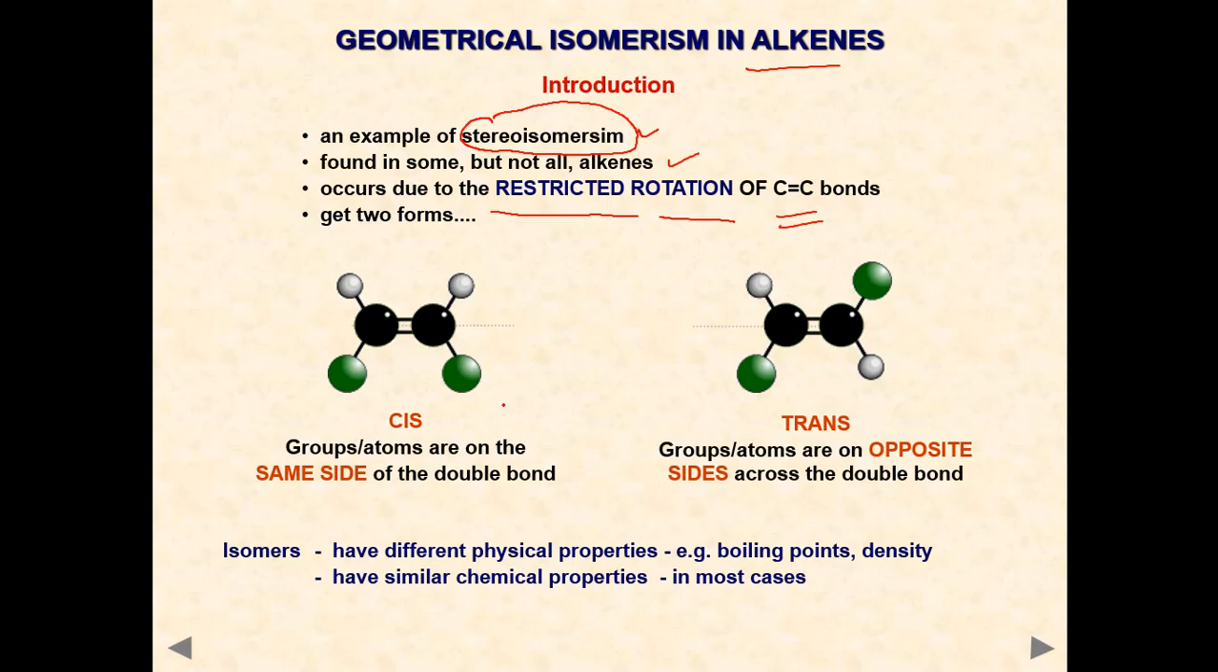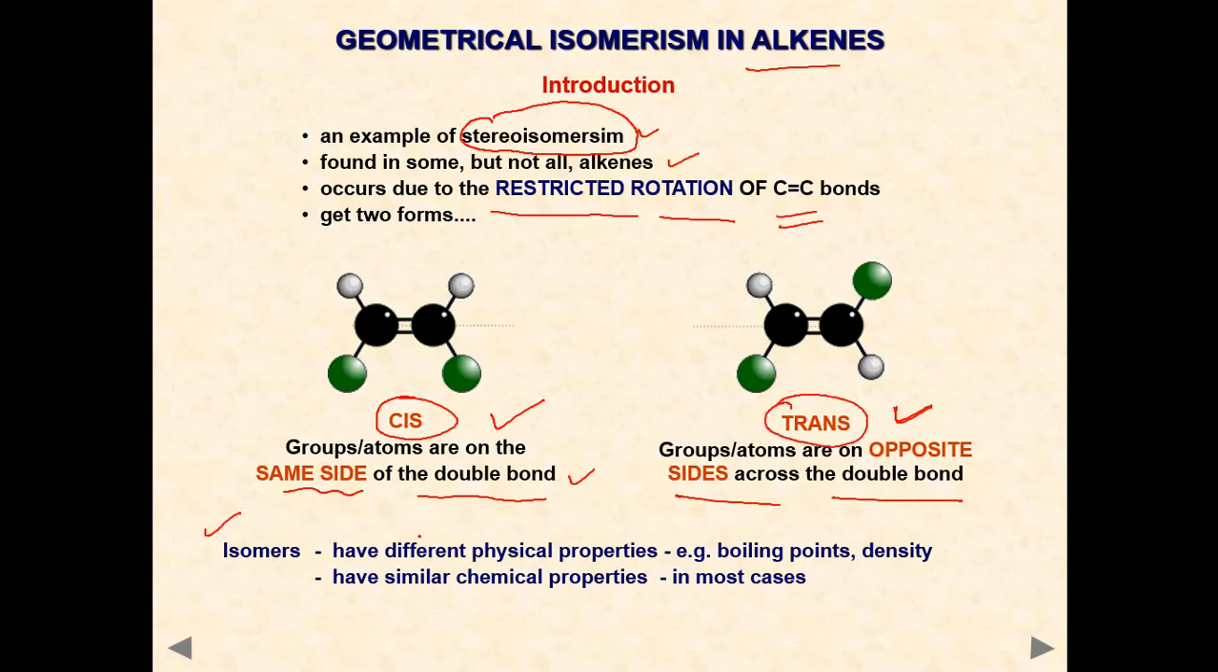So here the two names, one is cis, the other one is trans. What is cis? If groups or atoms are on the same side of the double bond, that is called cis. If the same groups are on opposite sides, that is trans. Cis means same side, trans means opposite side.